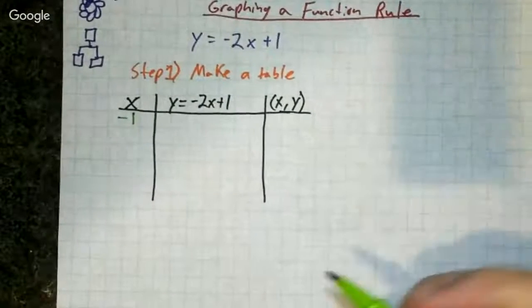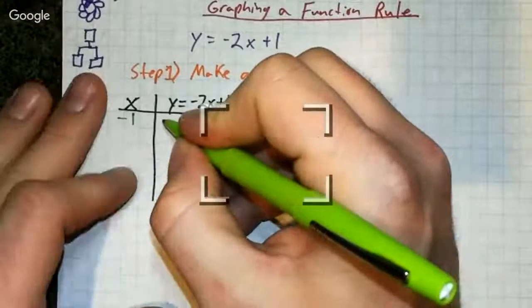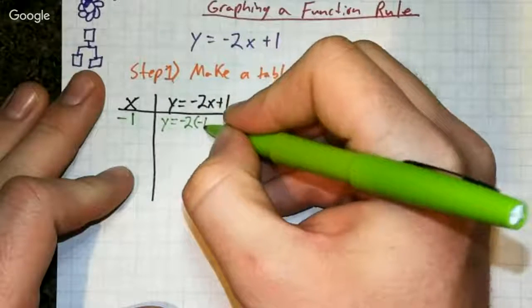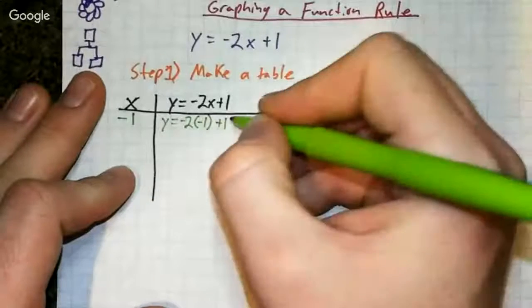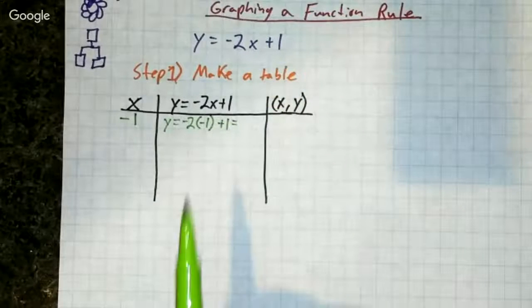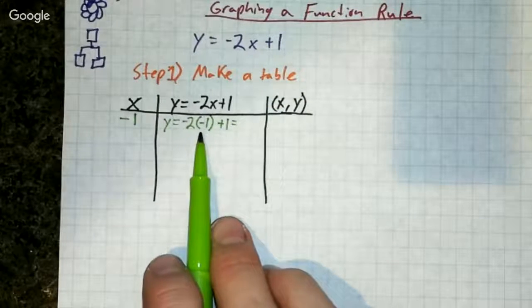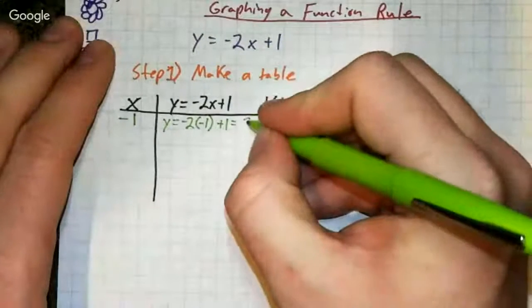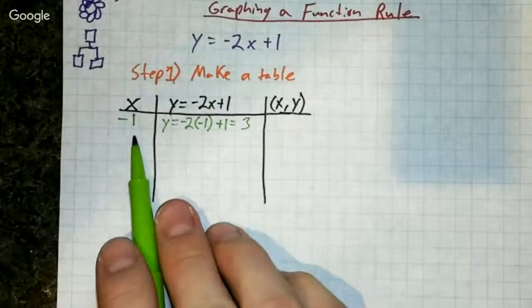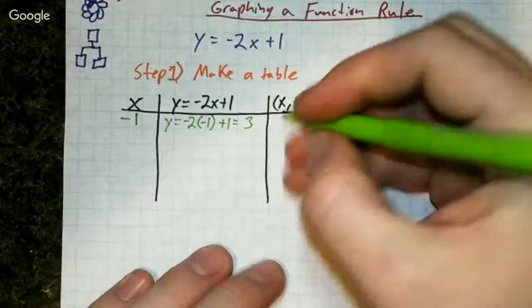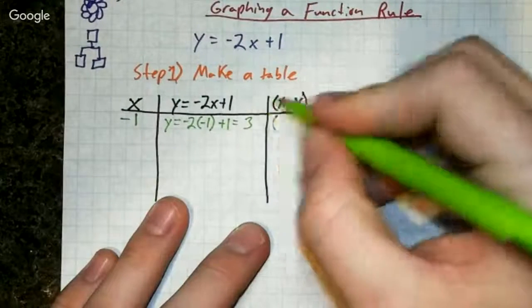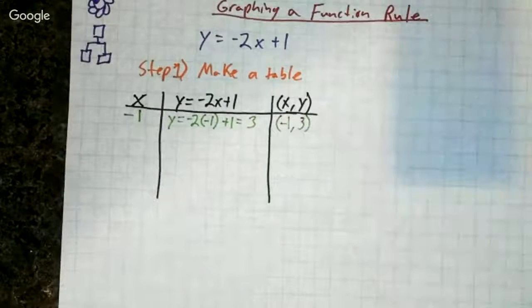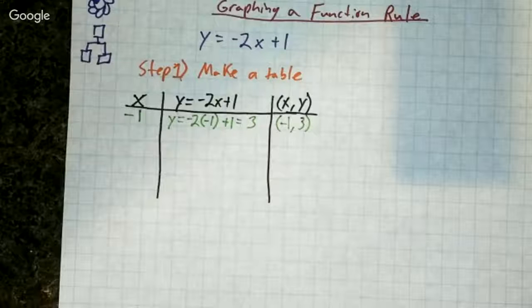Then in here, we substitute. So I'm now going to say y equals -2 times -1 plus 1. And what does that equal? Well, I know that -2 times -1 is going to be 2. 2 plus 1 is 3. So when x is -1, y equals 3, meaning I now have 1 point. When x is -1, y is 3. So -1, 3 is one of my points.